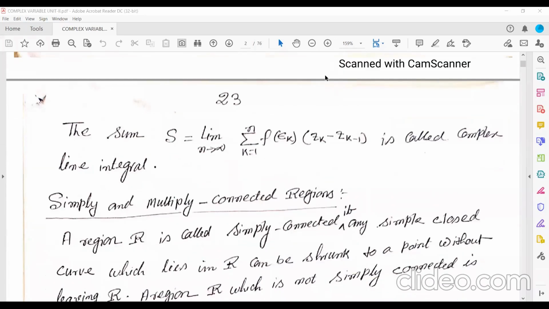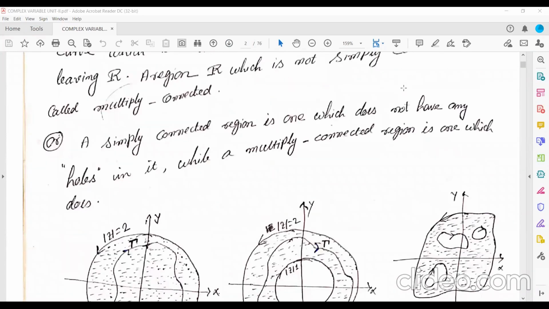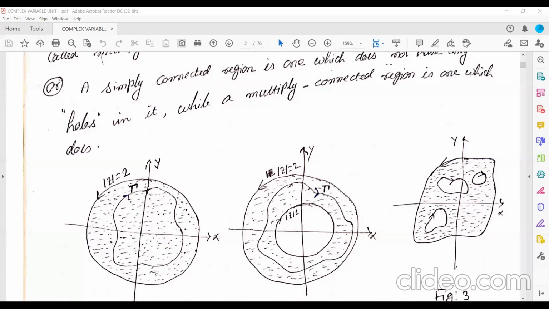Okay, next we are going to discuss the simply connected region and multiply connected region. So what does it mean? Let's see here. These are the three situations I have discussed here. So now see here, this one, the outer side.